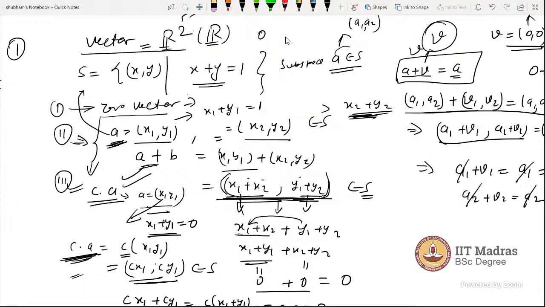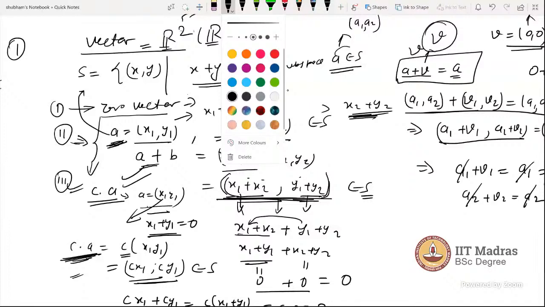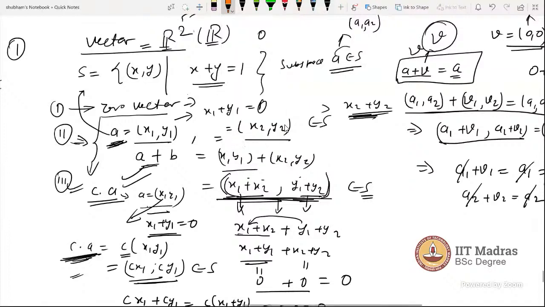The previous one was 0; this one is different. Again we take A as an element, with coordinates x1, y1. When we add these two coordinates it gives 1, as the condition says.